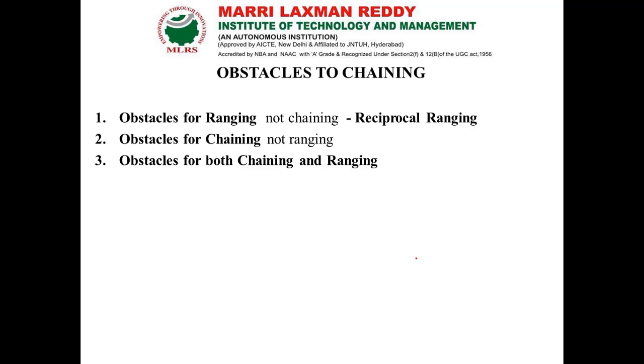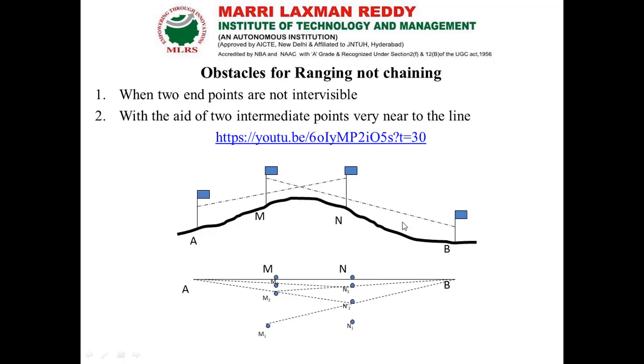And third one, obstacles for both chaining as well as ranging. So example, we are having the baseline AB. In between the baseline, if a building is available, means we cannot see the point A from B and from B to A. We are not able to see each point from each position, okay now. And also we cannot do the chaining process in between these two points, okay now. So this comes under obstacles for ranging as well as chaining.